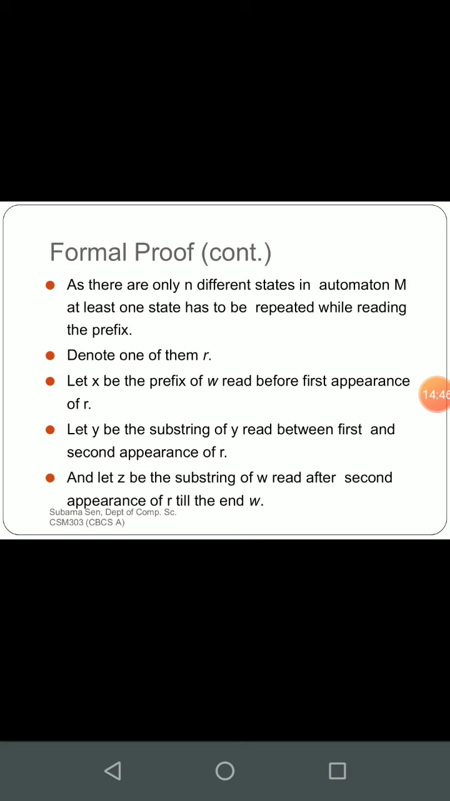Fine. So let Y be the substring of W read between the first and second appearance of R, and Z will be the substring of W read after the second appearance of R till the end of W. Why first and second appearance? Because here we need at least one step to get repeated. That's why the first and second appearance are mentioned here.